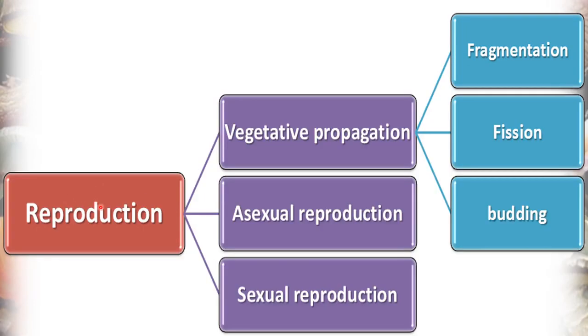Now let's talk about the reproduction of the fungi. Reproduction in fungi can be by vegetative propagation, asexual reproduction or sexual reproduction. Vegetative propagation in fungi can be due to fragmentation, where the different fragments of the body will give rise to new fungi. Then it can be by fission or it can be by budding.